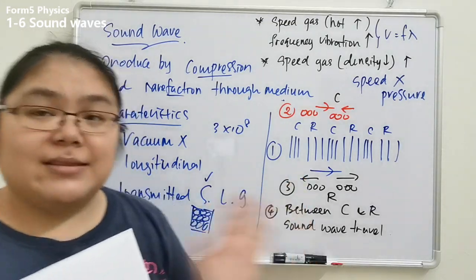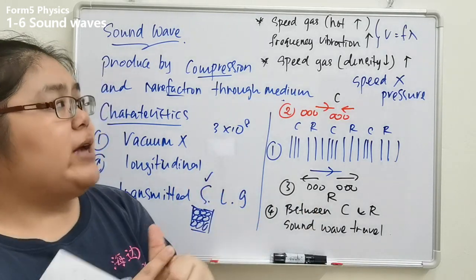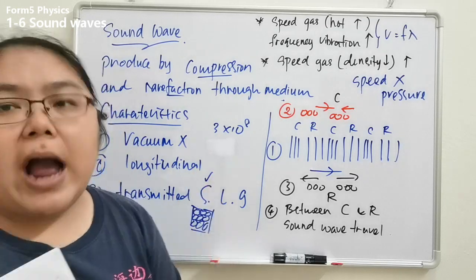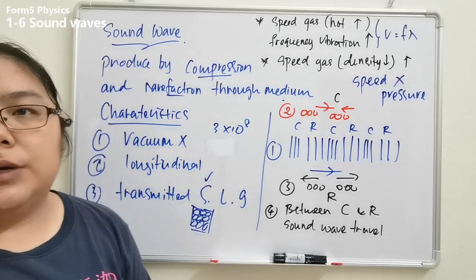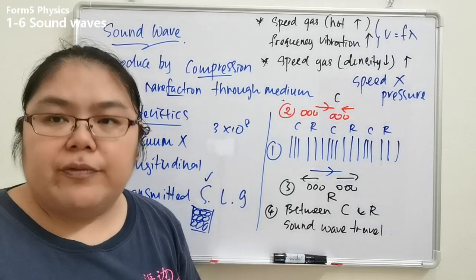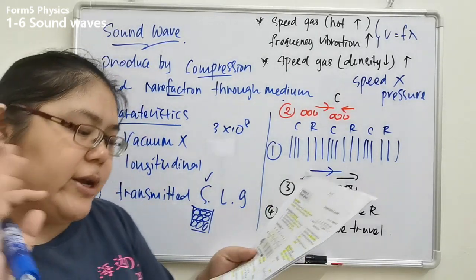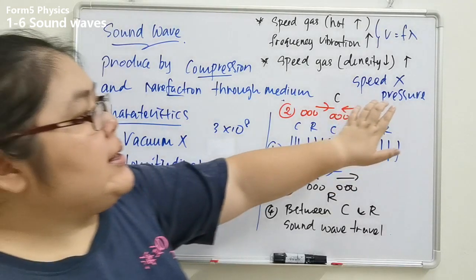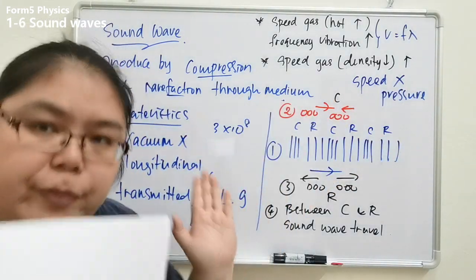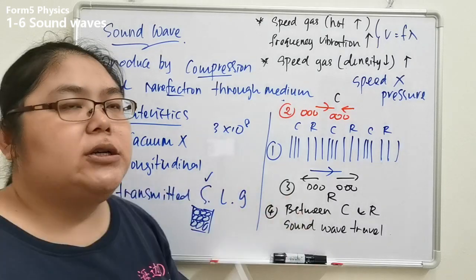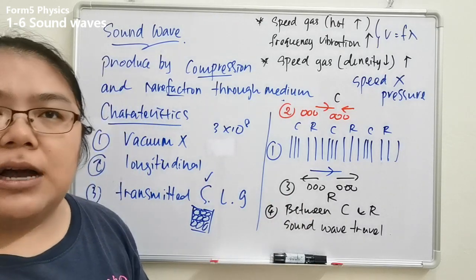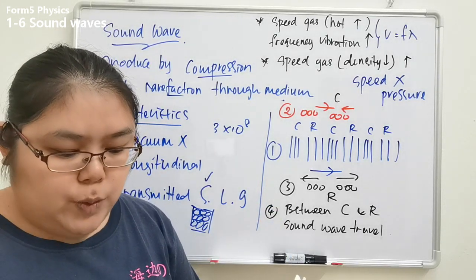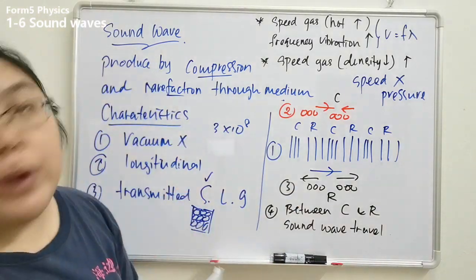So that means we just compare gas and gas. First one is hot gas, high speed. Number 2, density low, then also high speed. Number 3 is temperature. When the temperature is high, the sound also travels fast. So these are the 3 characteristics of how sound waves travel. Last one is that speed is not related to pressure. We don't care whether you are high pressure or low pressure, the speed of the sound wave is the same. So this is a characteristic of the sound wave.